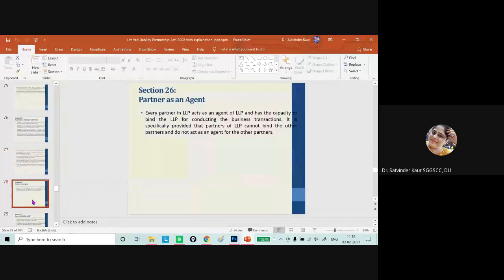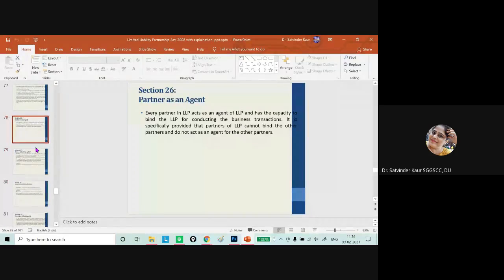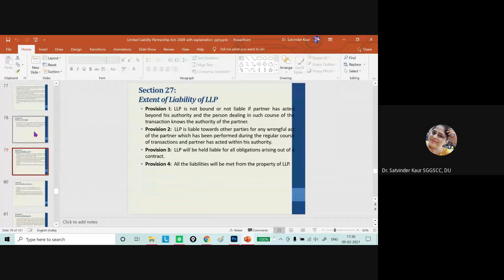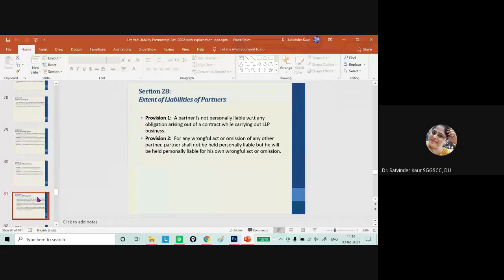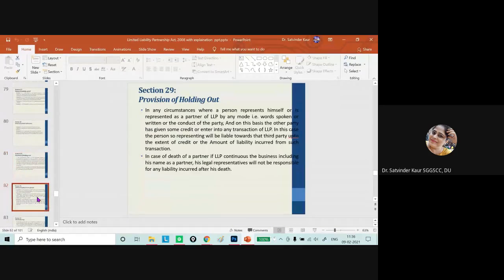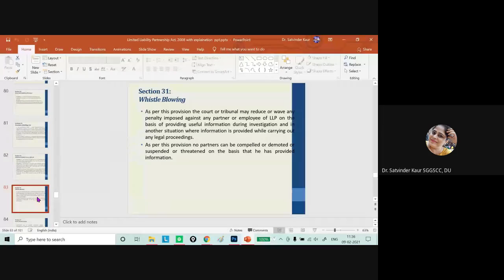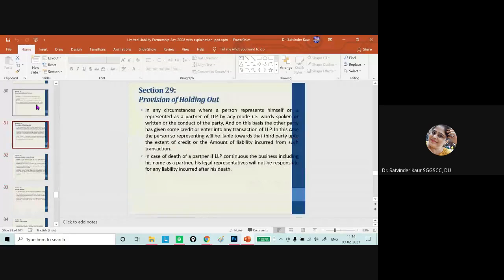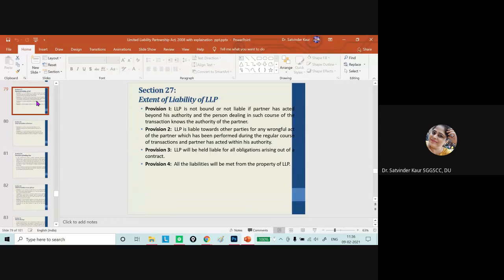So that is, I think, enough for today's class, and we can discuss the remaining concepts in the next class. Let me see how many slides are left for the partners' position. Section 30. Yeah, I think four sections are left, we can discuss. Then whistleblowing we can discuss in the next class.